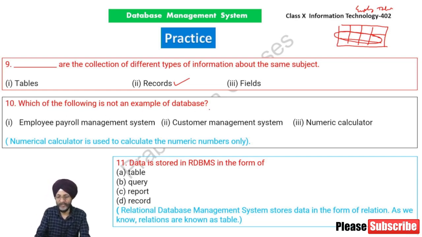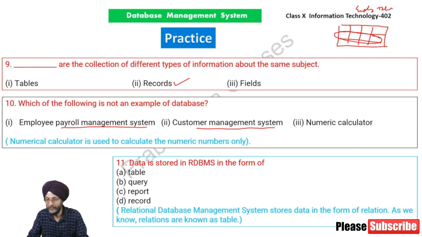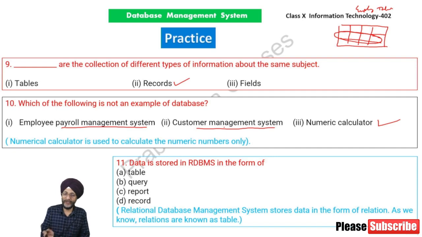Which of the following is not an example of database? Employee payroll management system, customer management system. The answer is numeric calculator. A numeric calculator is used to calculate numbers only. A customer management system may be used to find out the customers, or employee payroll may be used to find out which employee gets how much salary and in which department he is working, what is his employee ID, and so on. So our answer is that numeric calculator is not an example of database.